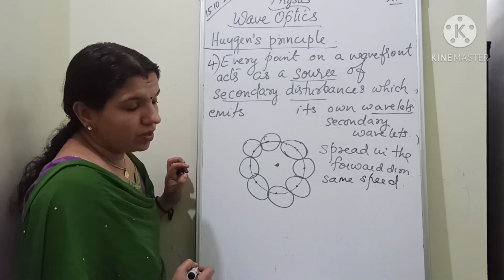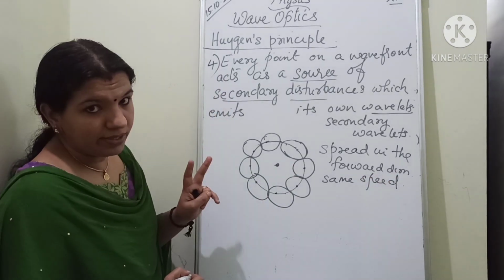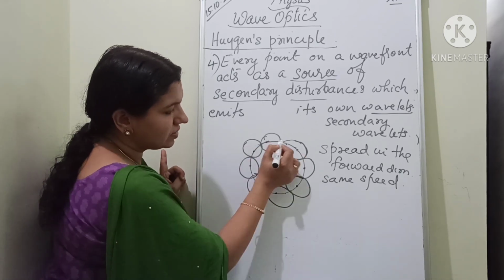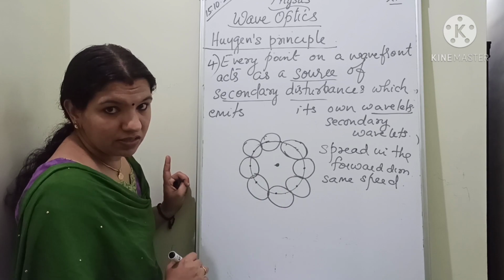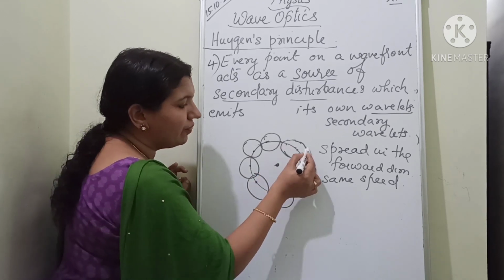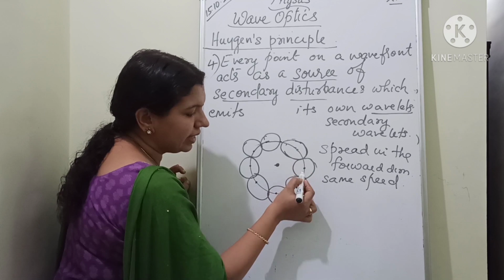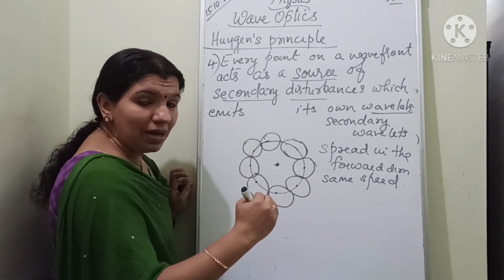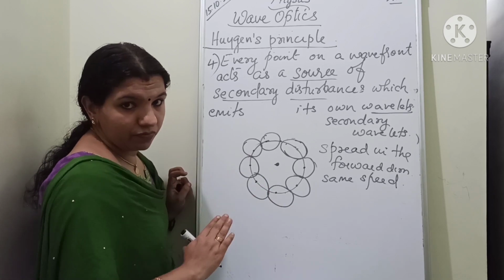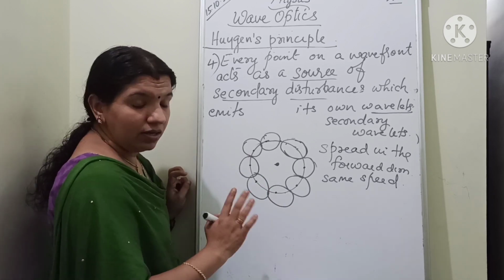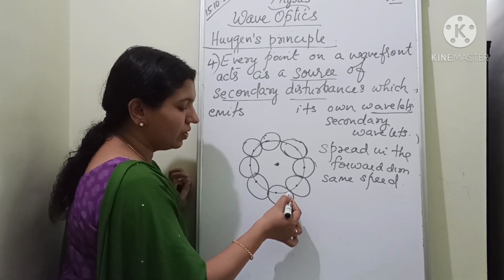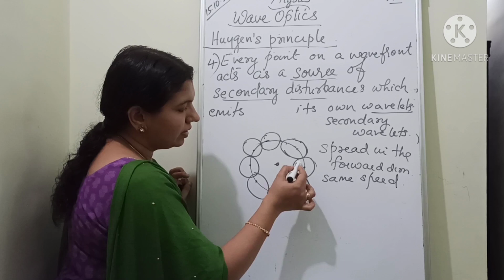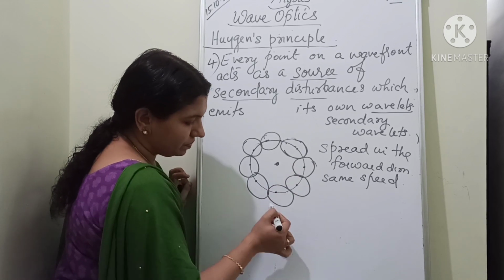Clear? Okay. So this is the fourth point. Once again, every point on a wavefront will act as a source of secondary disturbances which emits their own wavelets known as the secondary wavelets. What about the speed? The speed is same as that of the speed of wave. Okay, now you are clear. This is the point source. This is the wavefront. These are the sources of secondary disturbances. Then this is the wavelet. Okay.